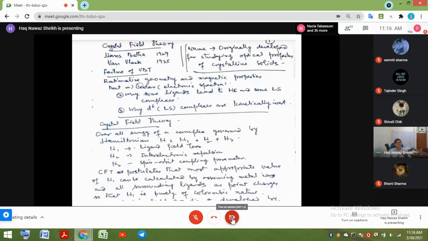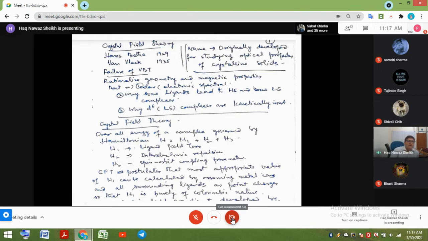The size of the d orbital: 4d and 5d orbitals are large in size, they have larger extension in space, so they feel larger repulsion. So even weak field ligands create a lot of repulsion, and they generate low spin complexes. 4d and 5d transition elements never form high spin complexes. So this possibility of high spin and low spin is only possible in the 3d series.